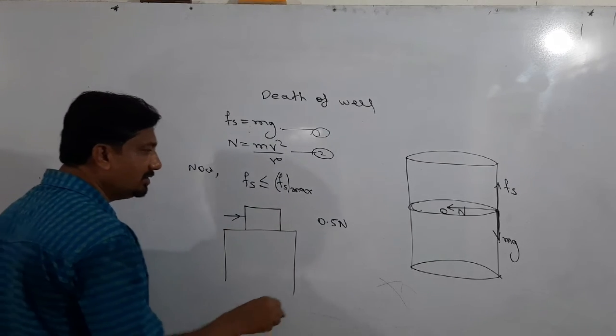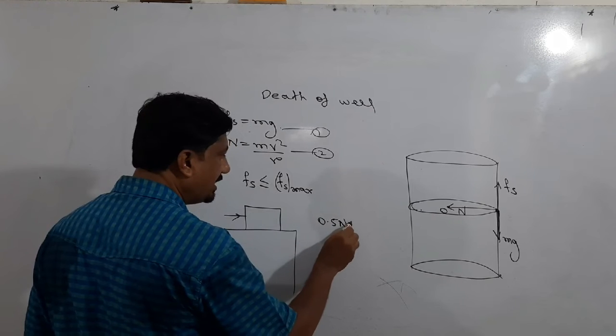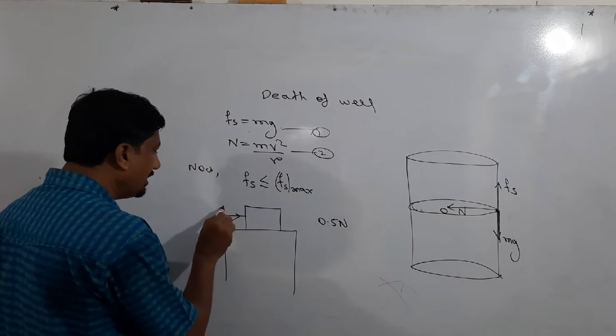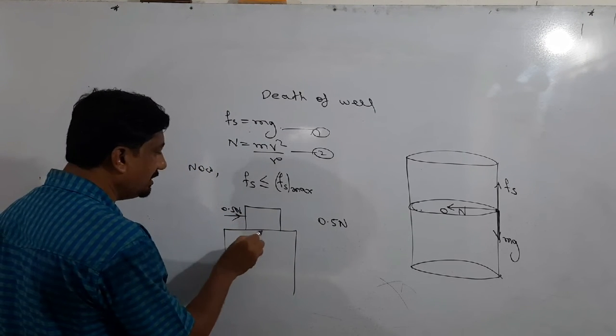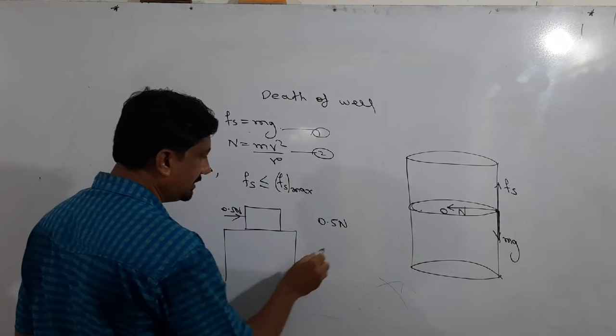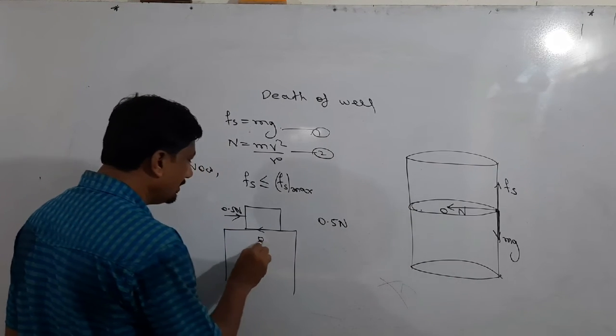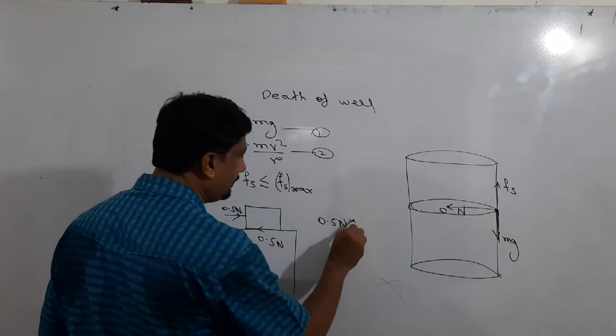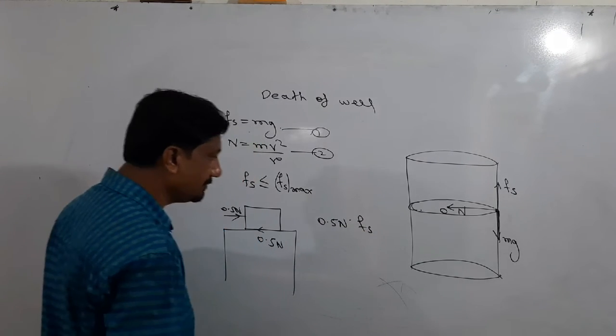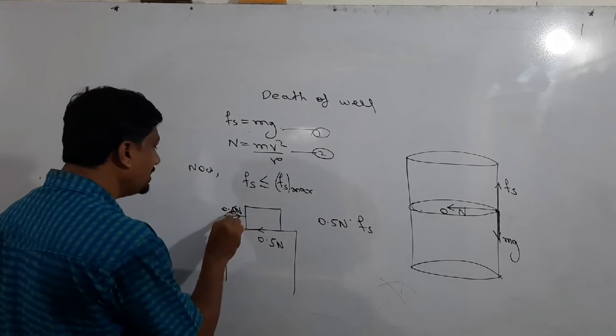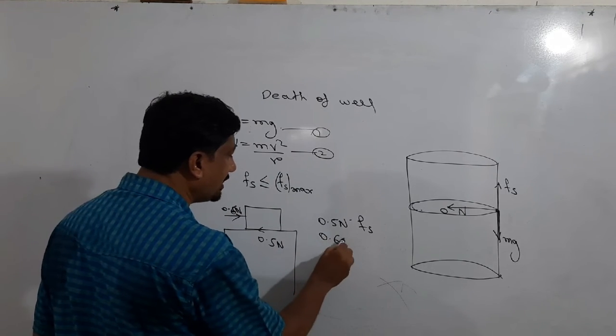The body does not move in the forward direction. The body is at rest, and the same force is produced between the two surfaces. So this force is called static frictional force. When the applied force increases, the body still does not move; this is also static frictional force.